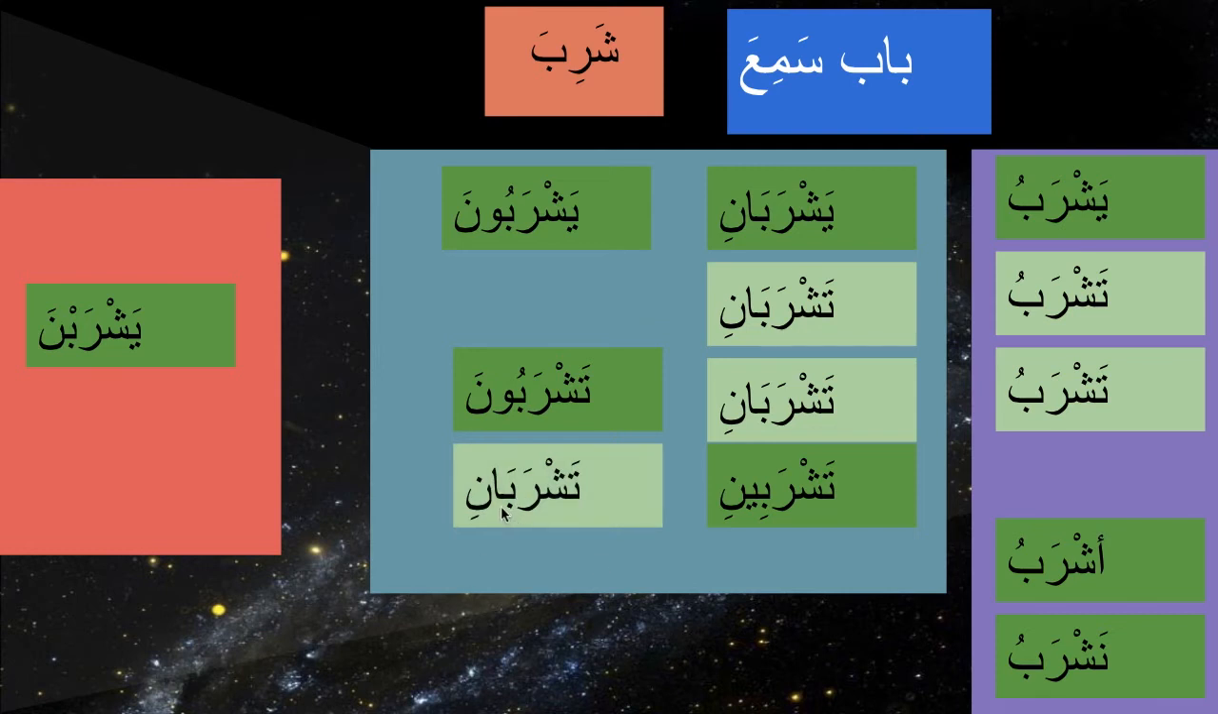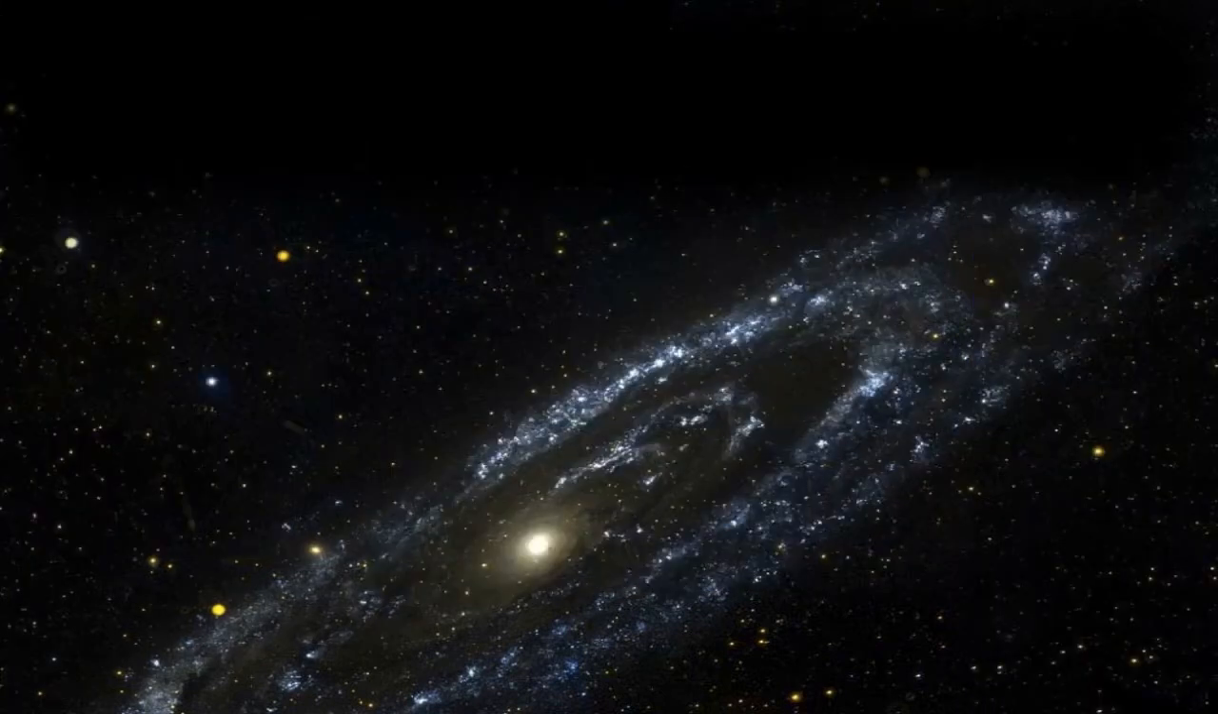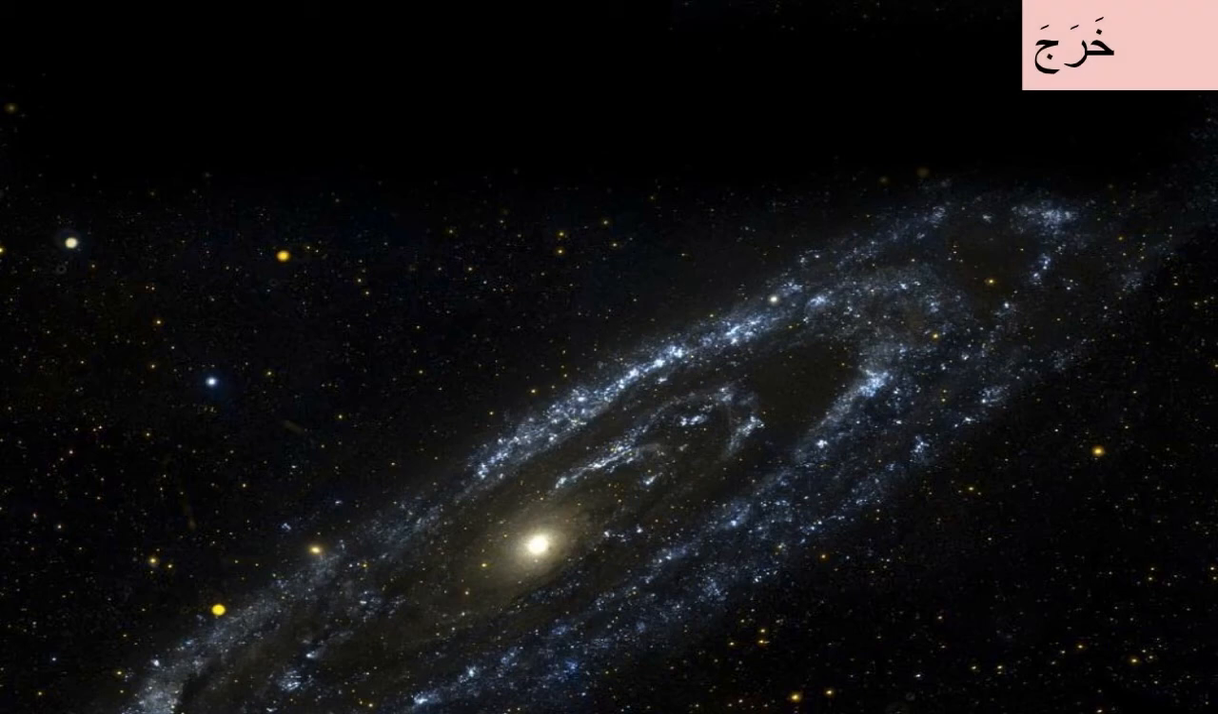And tashrabani, the same thing, depending on the sentence, we will know whether it is talking about two feminine third person, or two males in front of you, or two females in front of you. You both drink. And tashrabna, so all the women in front of you drink. Ashrabu, I drink. Nashrabu, we drink. So this is mudari'. So we do the word kharaja.